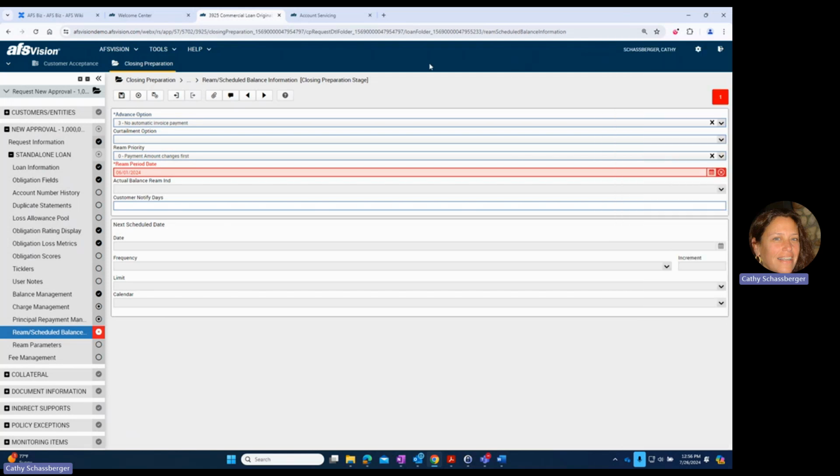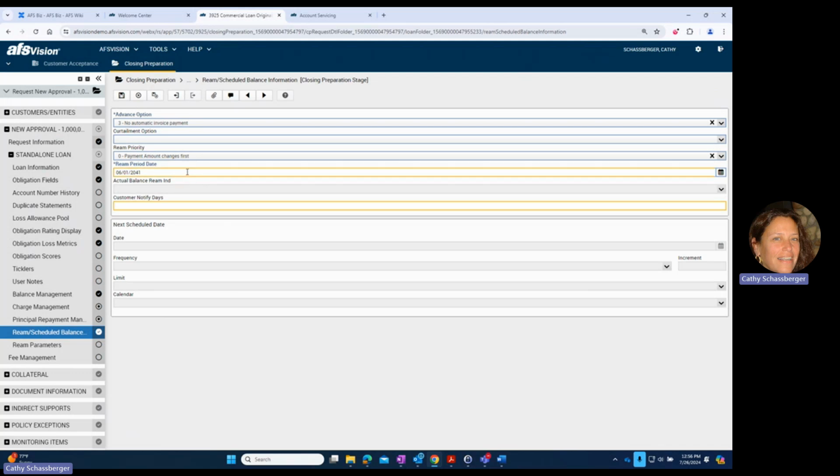For this particular loan that I'm setting up, I actually have a 10-year loan, but a 17-year amortization. So I'm actually going to change this to 41. And then as I correct that, you'll see that the red field disappears.